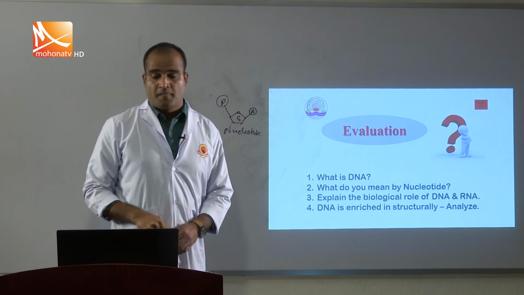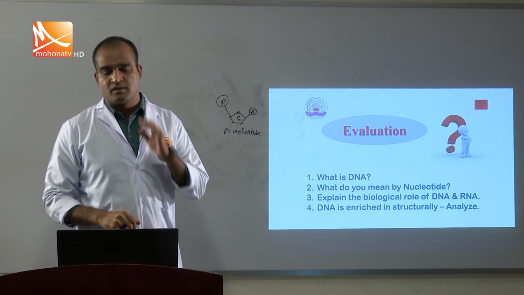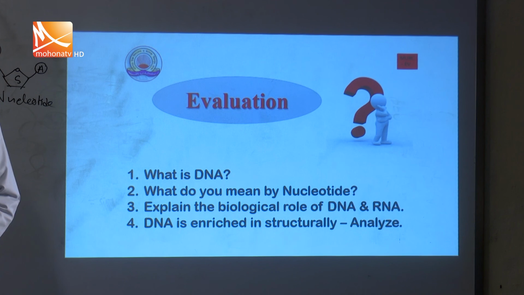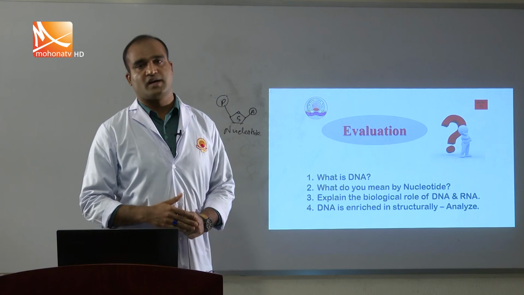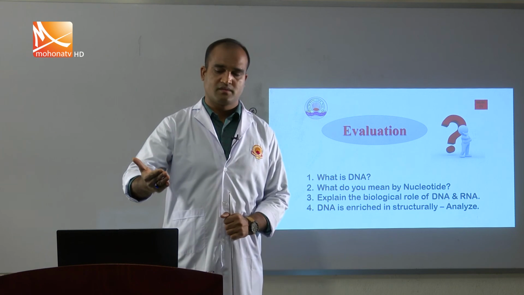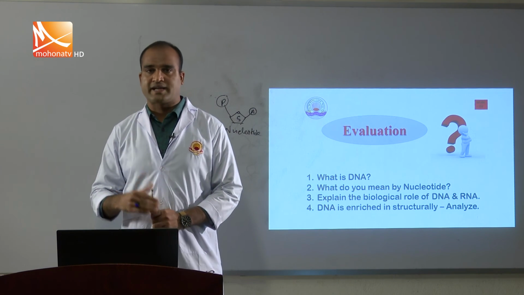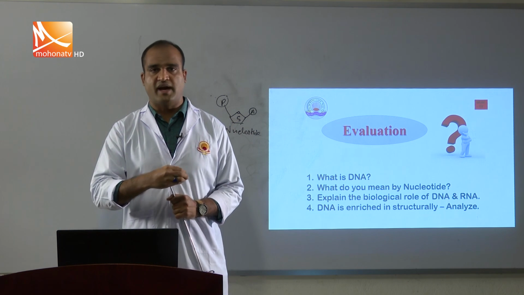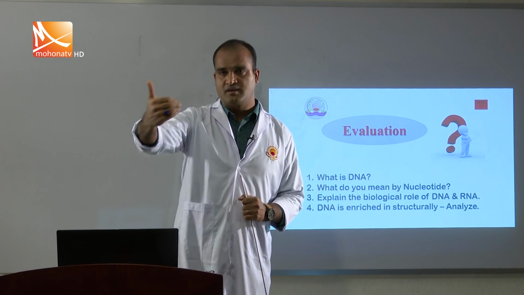We already learned the biological role of DNA and RNA. DNA always helps to control all biological chemical reactions in our body, and it is the main hereditary material. When traits or characters are inherited from the parents to the offspring, DNA is capable of copying the parent characters, and they are inherited by the offspring.